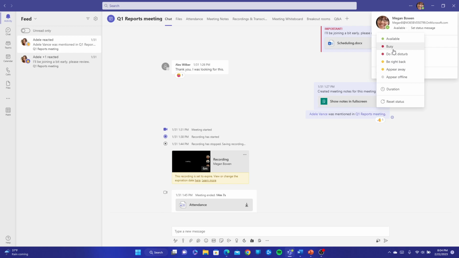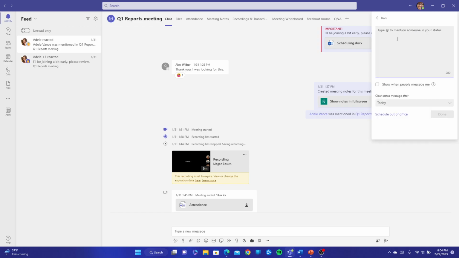Now, keep in mind that if you do select Do Not Disturb, that will cut off all notifications coming into your device unless you set up priority access or you receive an urgent message, which we'll get into in a bit. Now, you can also set up a duration as well. If you're like me, very forgetful, you can always set up a duration to see how long that status will be for. In addition to that, you can also set up a status message. So if you're going to be away for lunch or whatever the case is, you can always leave a message here.